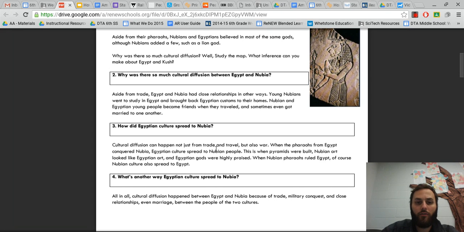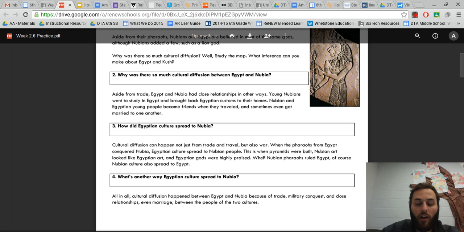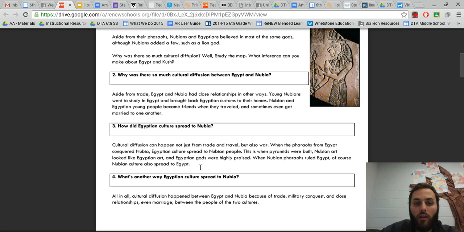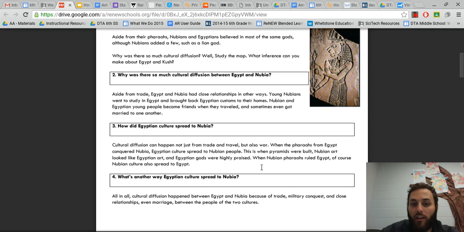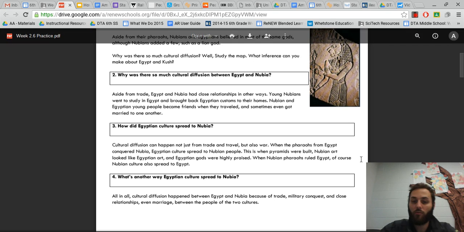Cultural diffusion can happen not just from trade and travel, but also war. When the pharaohs from Egypt conquered Nubia, Egyptian culture spread to Nubian people. This is when pyramids were built. Nubian art looked like Egyptian art, and Egyptian gods were highly praised. When Nubian pharaohs ruled Egypt, of course Nubian culture also spread to Egypt.